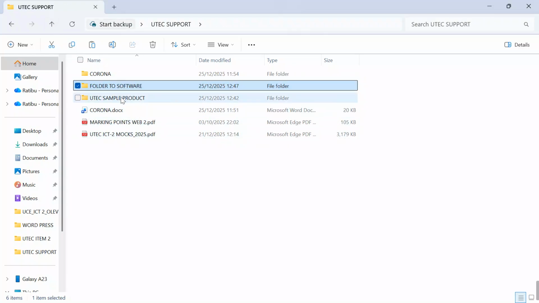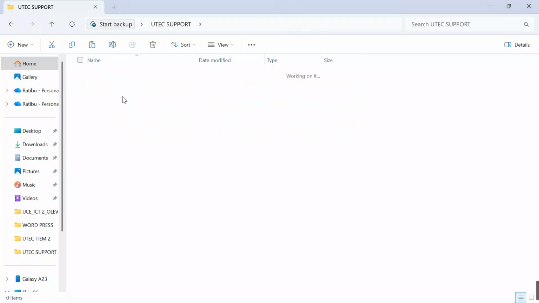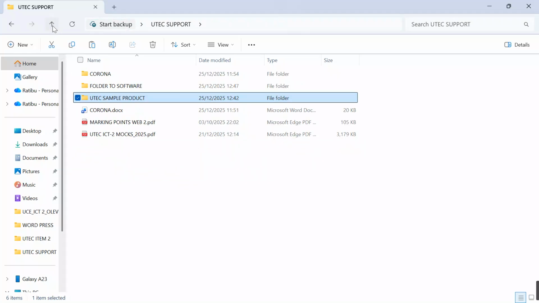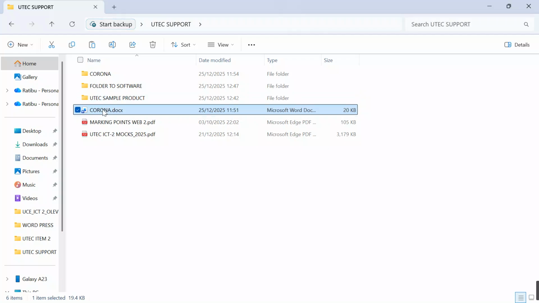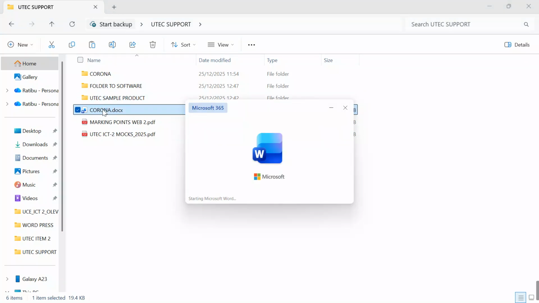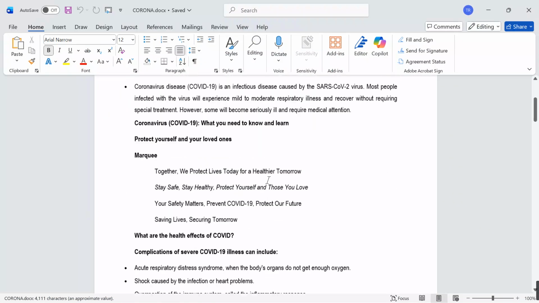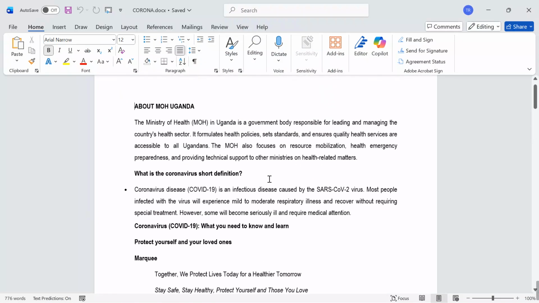Another, I have also put for you the product which I've been able to work on as our dummy project, which is the index. Just click the index page. You'll be able to also have a look onto what we have designed. I have also put for you a template, a document which has the content which we are going to be using as we do the design. It is over here called Corona docx.